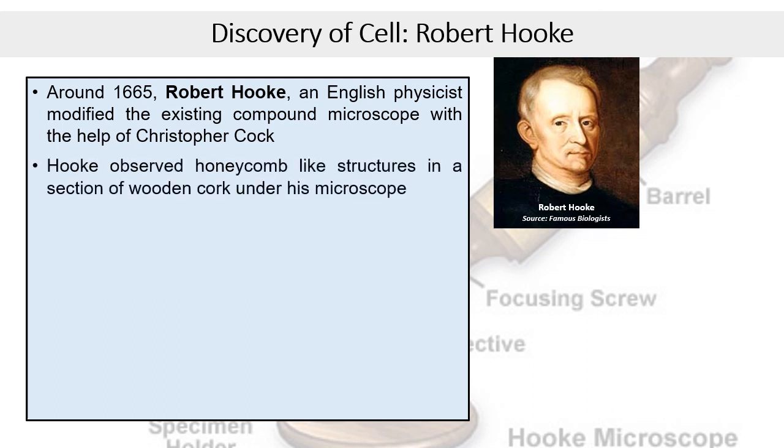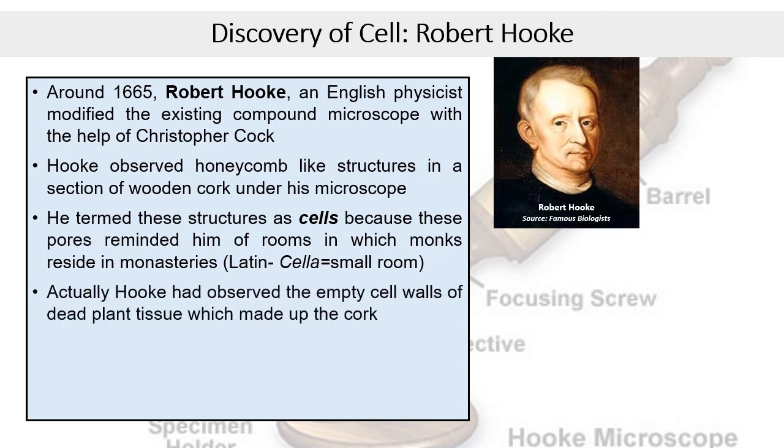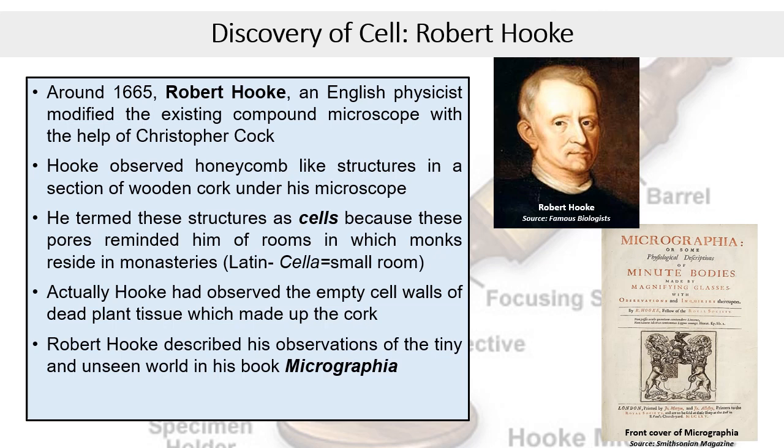With this instrument, Hooke observed some honeycomb-like structures in a section of wooden cork, which he termed as cells. Because the pores or honeycomb-like structures reminded him of small rooms in which monks reside in monasteries, and in Latin, cella means small rooms, that is why he termed the structures as cells. Actually, the structure that Hooke had observed were the empty cell walls of the dead plant tissue which made up the cork. Robert Hooke described his observations of tiny and unseen world in his famous book Micrographia.